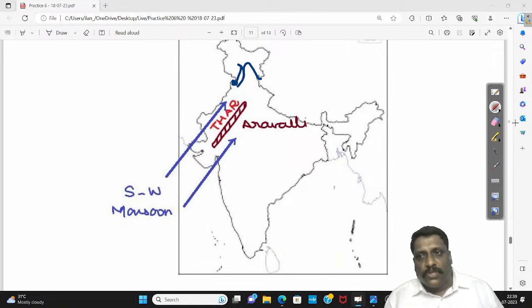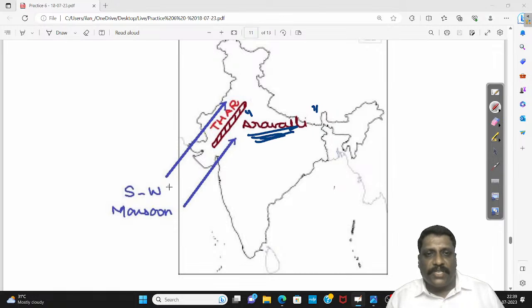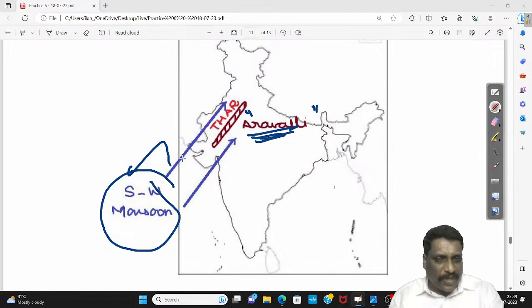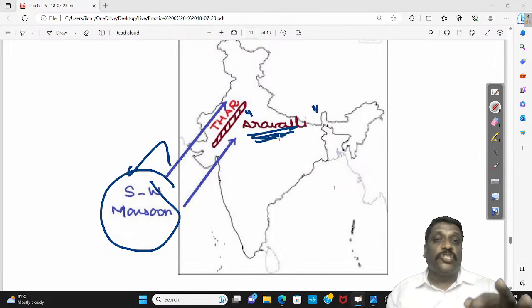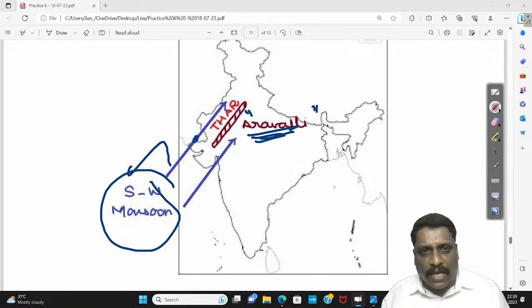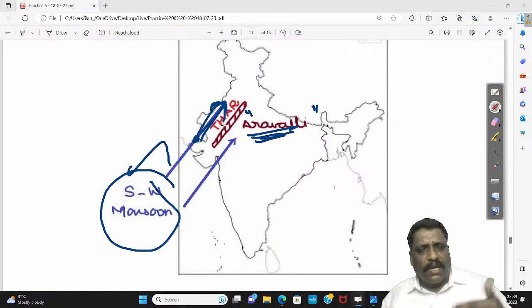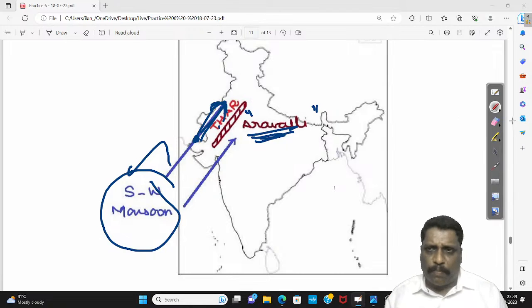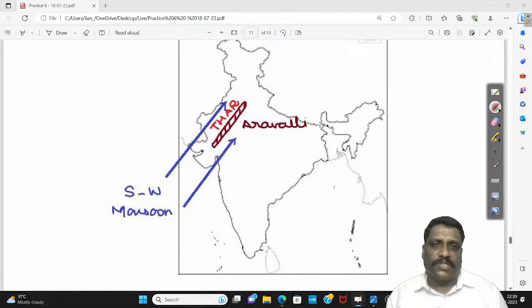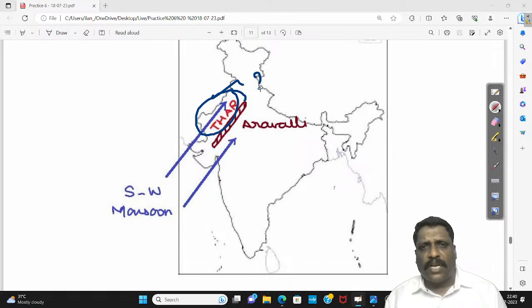Cloudburst. Okay. So, in a nutshell, if you ask me why Thar has become a desert, it is all because of the orientation of Aravali. Aravali's orientation and the movement of southwest monsoons are parallel to each other. As the case, Aravali fails to act as an orographic barrier. Largely, these winds are just passing winds. Am I right? They are passing clouds in western Rajasthan as such. Okay. So that is the reason why western Rajasthan has become what? Desert.